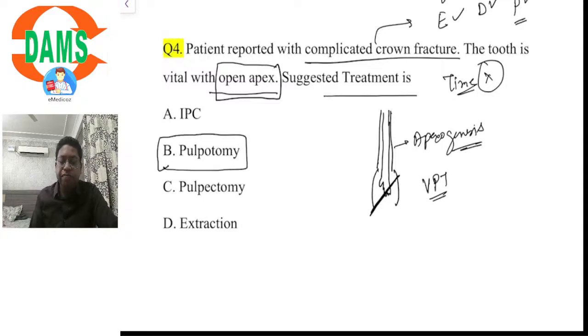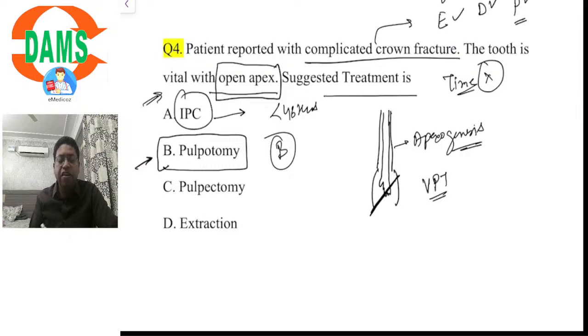We have to remove the red coronal pulp and preserve the vitality of the radicular pulp. Option B: if time had been given as less than 48 hours, then IPC could be considered. Pulpectomy and extraction definitely are not required. They are not the right options. So the most suitable answer would be pulpotomy. Why? Because we have to preserve the radicular pulp to induce root development and apical closure.